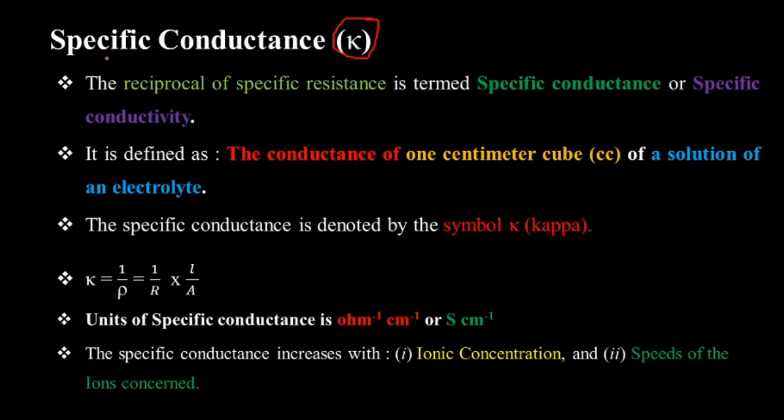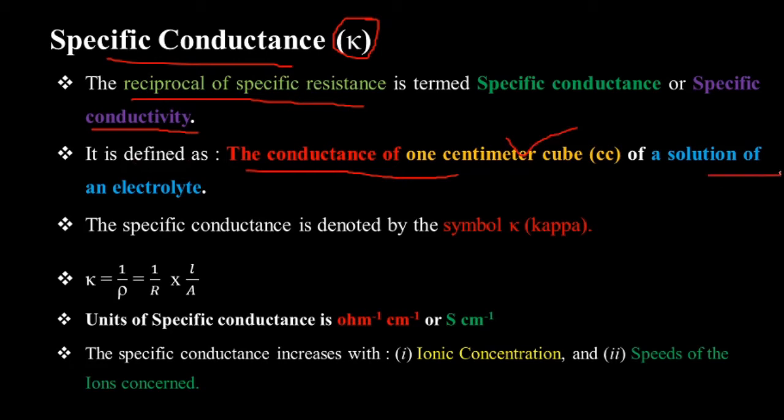So what is specific conductance? Specific conductance is simply the reciprocal of specific resistance, and this is called the specific conductance or specific conductivity. In another way, it is defined as the conductance of 1 centimeter cube of a solution of an electrolyte. You can write here the specific conductance is the reciprocal of specific resistance, or you can simply say the conductance of 1 centimeter cube of a solution of an electrolyte.